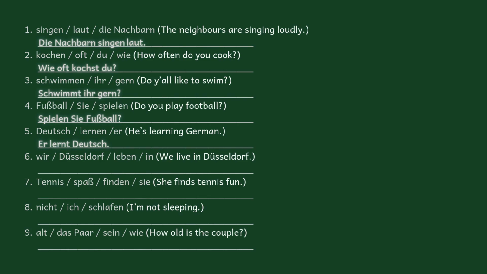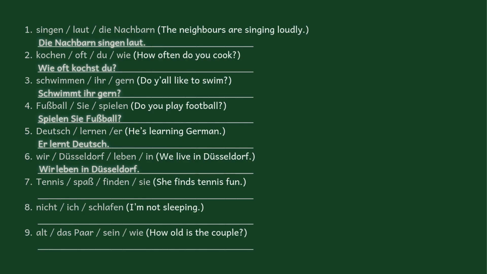Number 6. We live in Düsseldorf. This is easy. We saw it in the sich verstellen. So we're sure that the in Düsseldorf should come last. So at the beginning, wir, conjugation of leben usually stays the same, infinitive. Conjugation of wir rather stays in the infinitive, so wir leben in Düsseldorf.